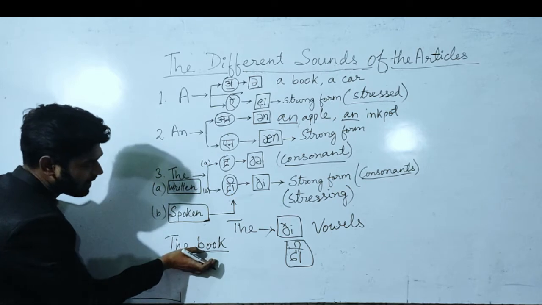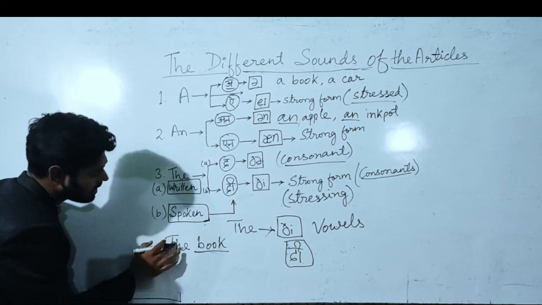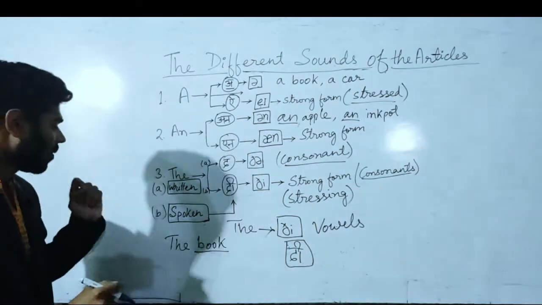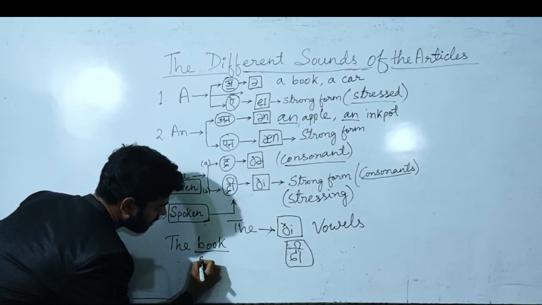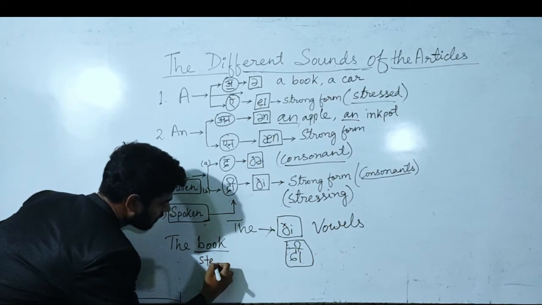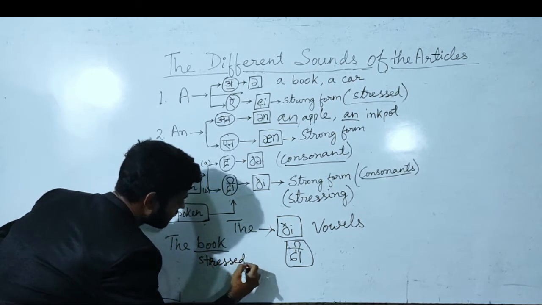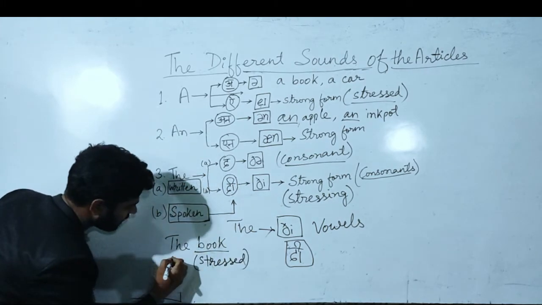Book starts with B and there is no vowel sound, so it can be spoken as the book or the book, both. But whenever you stress on the noun book, then it would become the. Whenever it is stressed, this becomes the.